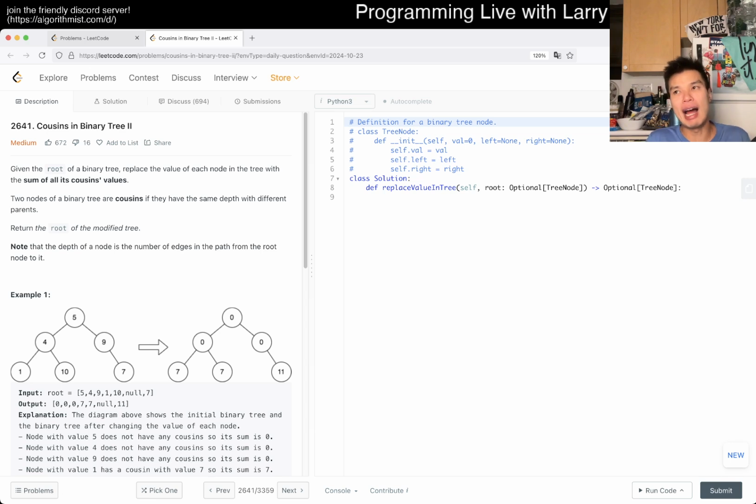Cousins are basically everyone on your level that isn't your sibling. And once you do that, then you can represent that formulaically, right? It means everyone on that depth. So you take a sum of everyone in that depth, which I think we did in a problem yesterday, or a similar enough problem, right? So we do it once, and then the second time we just look at its siblings, and then we should be good, right?